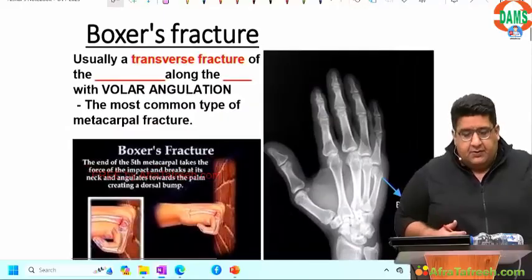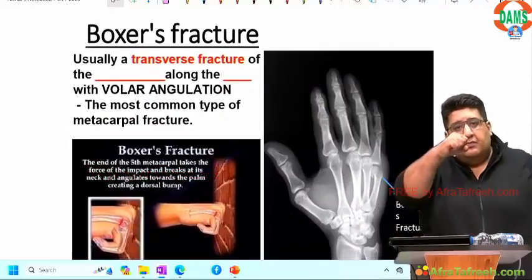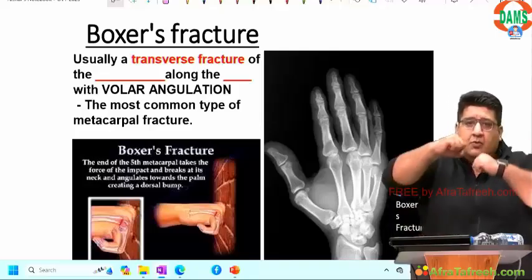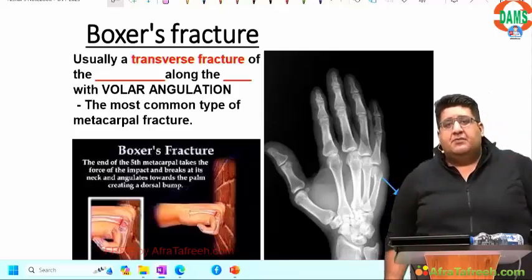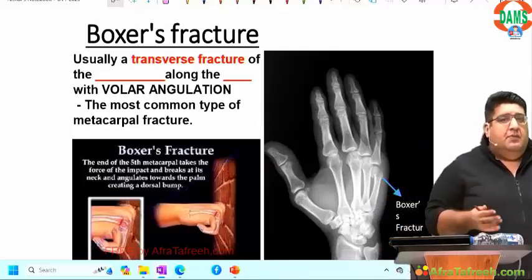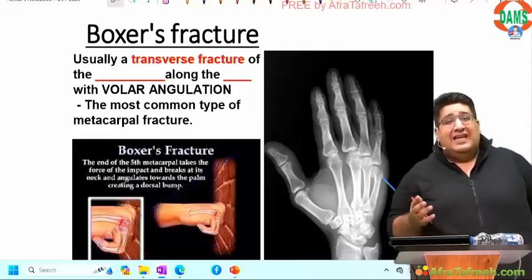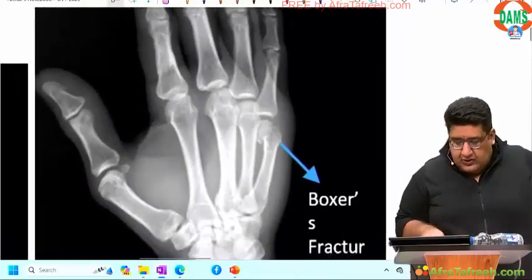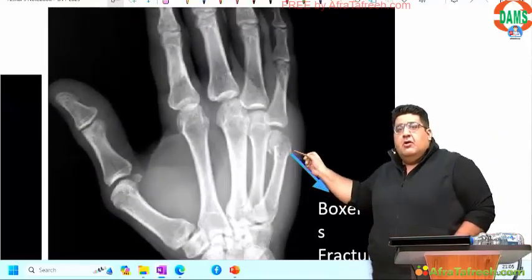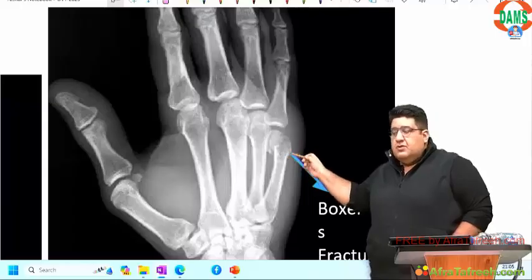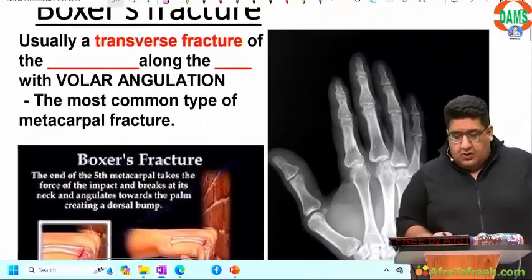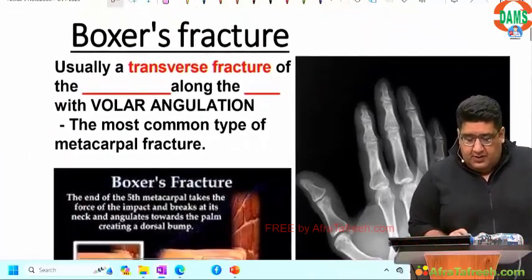Boxer's fracture. The name itself says it. When we do boxing, the most common metacarpal fracture that we see is of the fifth metacarpal. We have 5 metacarpals. The most common metacarpal fracture is the fifth. Which part of the fifth? Neck of the fifth. So this fracture here, just take a look. This fracture of the neck of the fifth metacarpal is what is called Boxer's fracture. It is the most common metacarpal fracture.